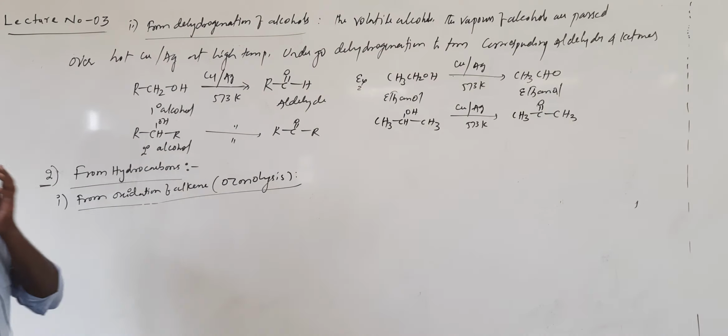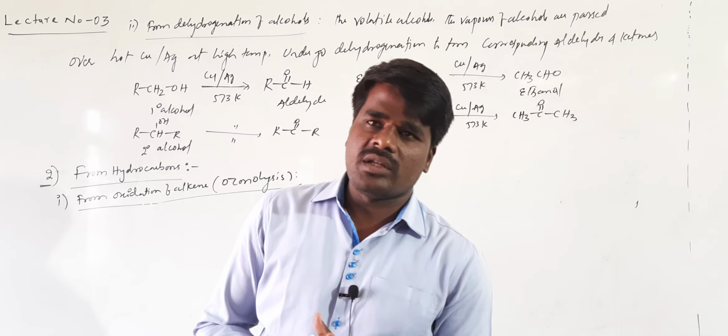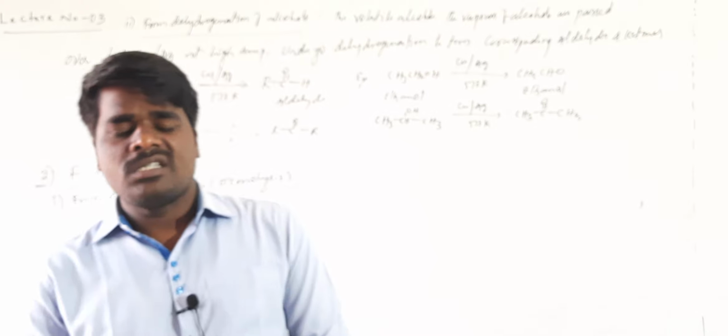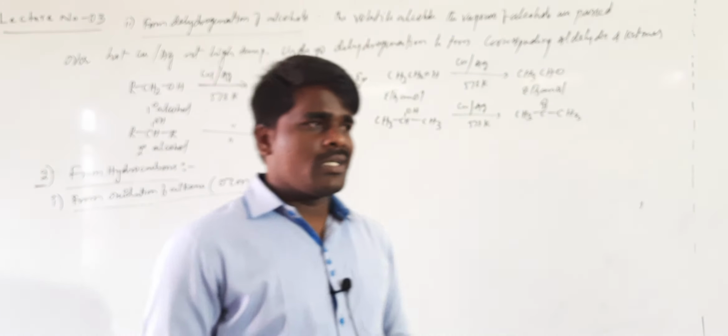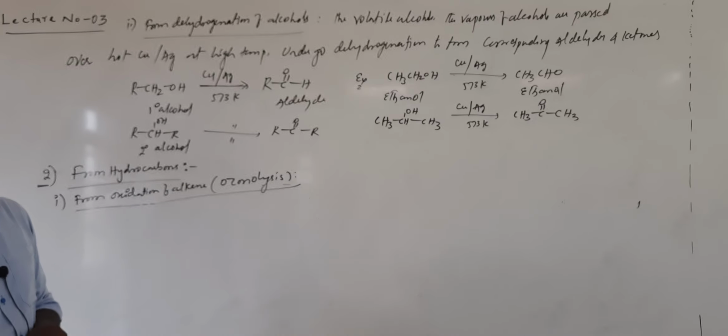In this particular method, when alkenes are subjected to ozonolysis followed by treatment with zinc dust in presence of water, they will be converted into corresponding aldehydes and ketones. Let us see what is meant by ozonolysis. Remember that lysis means breaking. Breaking in presence of ozone is called ozonolysis.